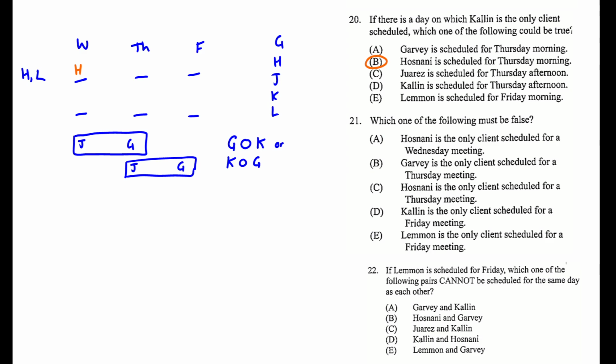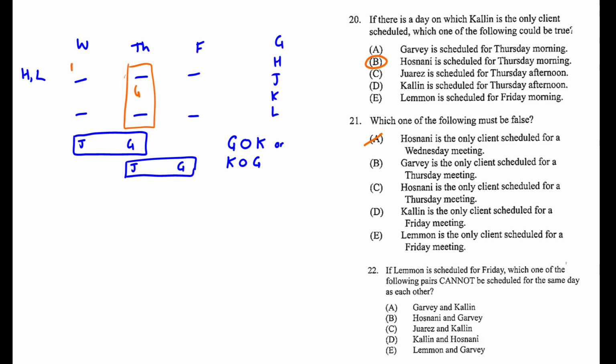Let me actually get rid of my markings before that. So A can happen. G is the only client scheduled for a Thursday meeting. So this could be on the top or the bottom. So let's just put G somewhere in the middle. Don't think it really makes a difference.